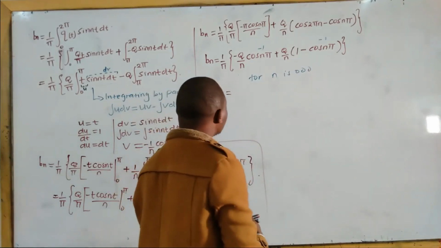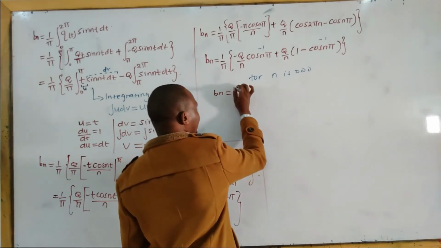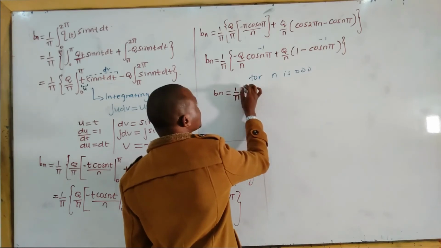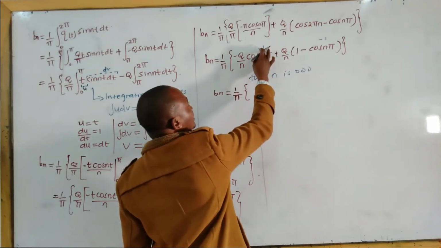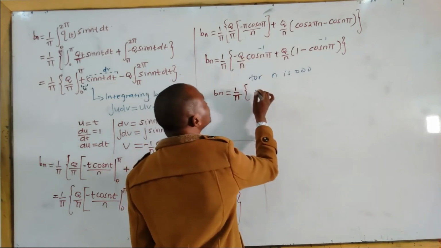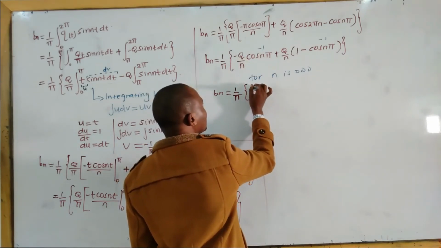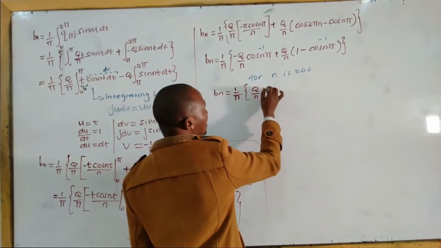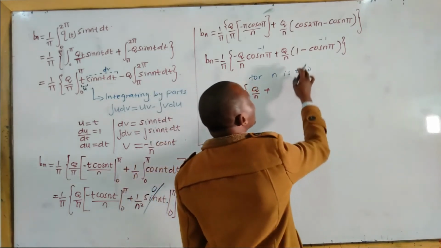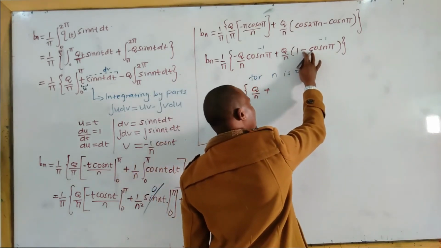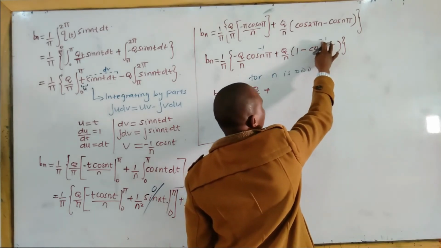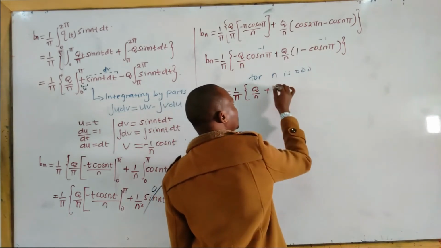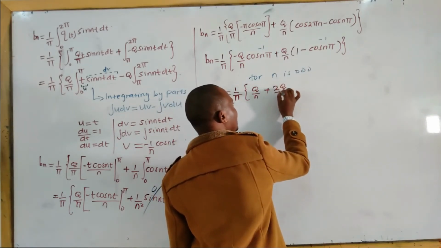So for n is odd, Bn will be 1 over pi. Negative 1 times negative q is positive q all over n, plus negative 1 minus 1, that is negative 2, so 2q all over n.